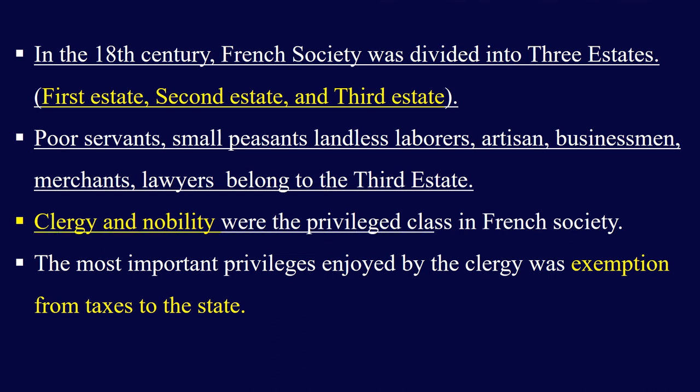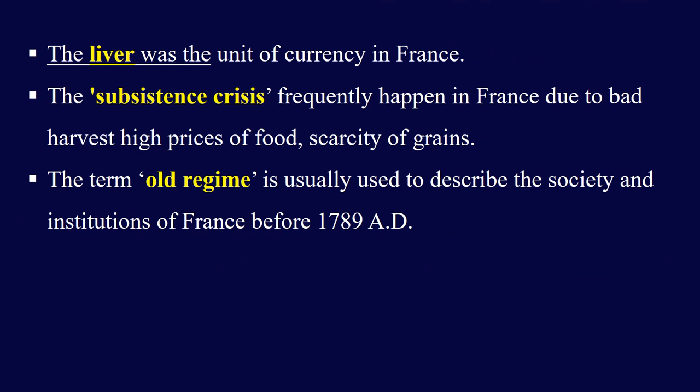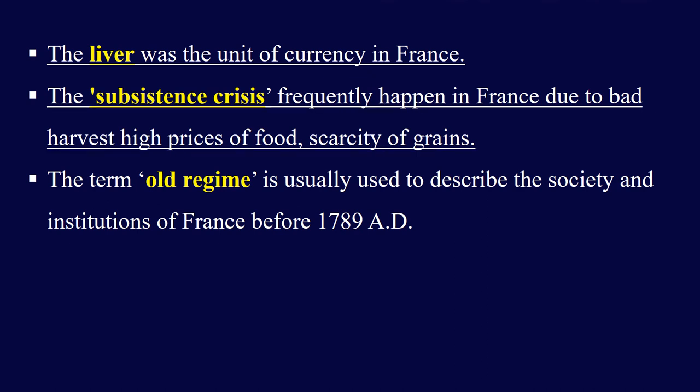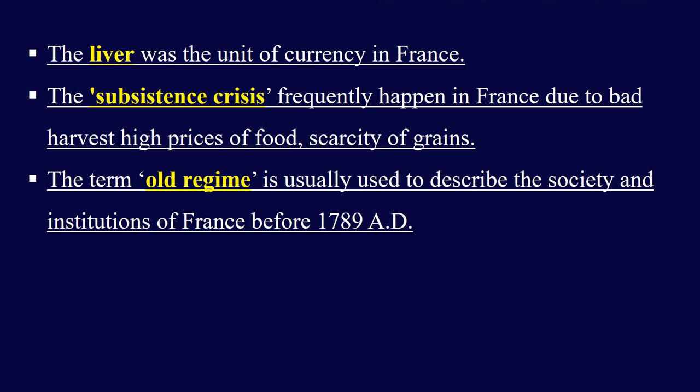Clergy and nobility were the privileged class in French society. They were wealthy and they did not have to pay taxes to the state. And the most important privilege enjoyed by the clergy was exemption from taxes to the state. And the livre was the unit of currency in France. Subsistence crises frequently happened in France due to bad harvests, high prices of food, and scarcity of grains. The term old regime is usually used to describe the society and institutions of France before 1789 AD.